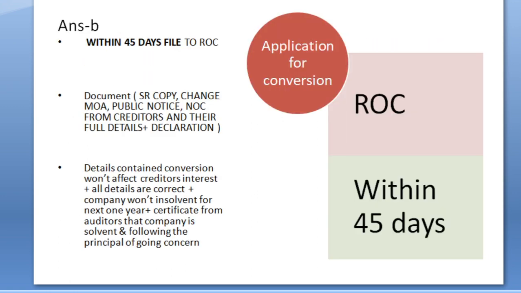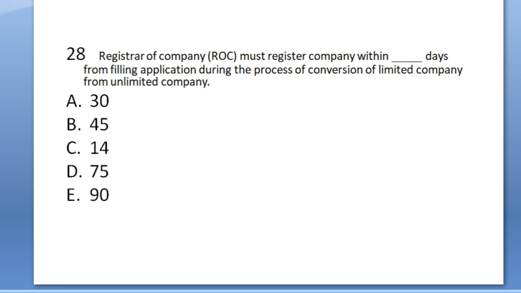The next question will be: registrar of company must register company within dash days from filing application during the process of conversion of limited company from unlimited company. 30 days, 45 days, 14 days, 75 days, or 90 days. Now in 45 days must have to file application, but registrar of the company will complete the process of application, that is giving the approval or disapproval, within 30 days. The option will be A.